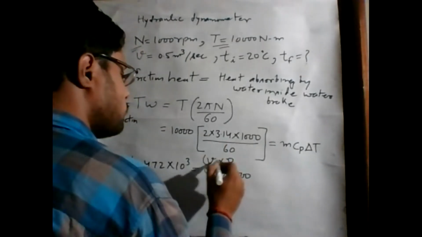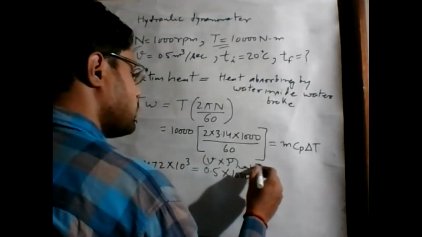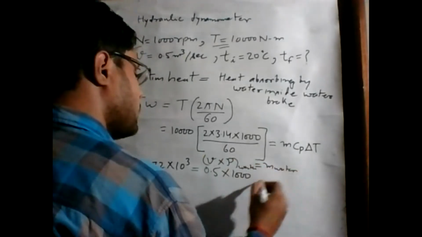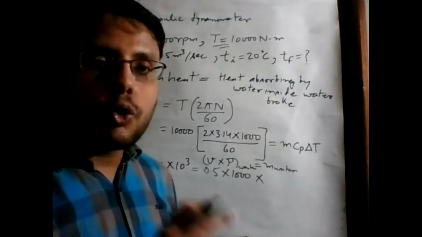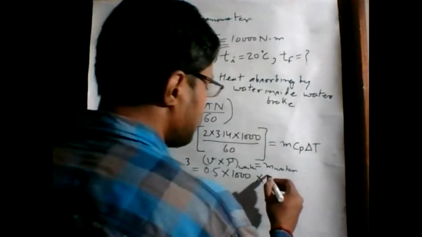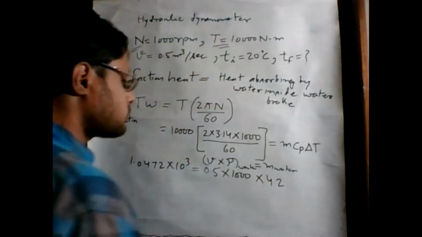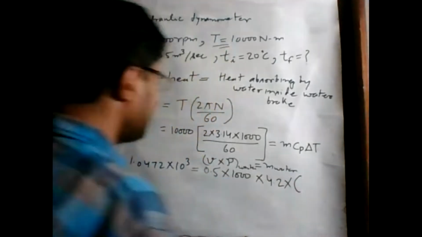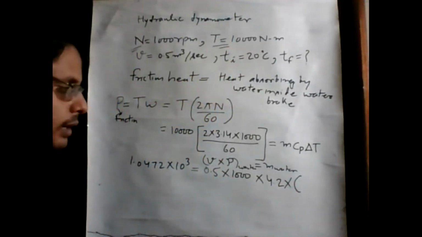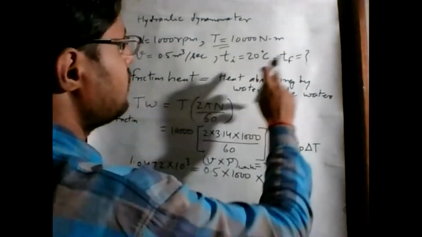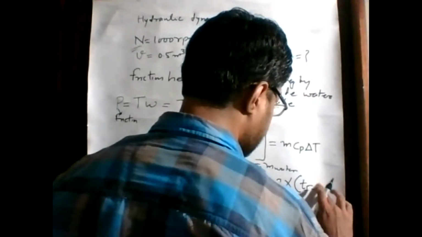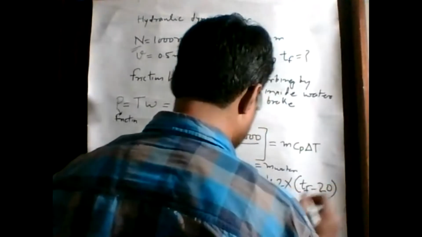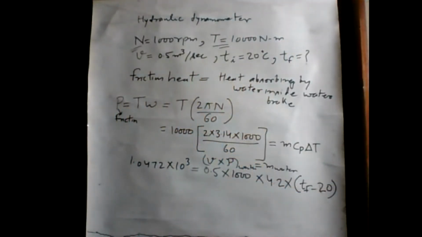This is equal to the mass of water, multiplied by the specific heat of water, which is 4.2 kilojoule per kg Kelvin, multiplied by delta T. What is the delta T value here? That is T final minus T initial, and T initial is given as 20 degrees centigrade.